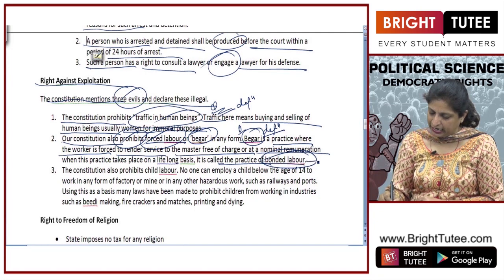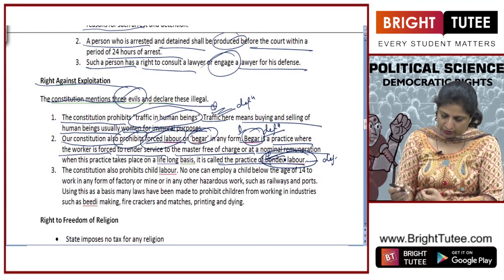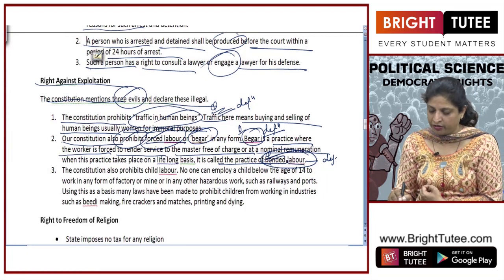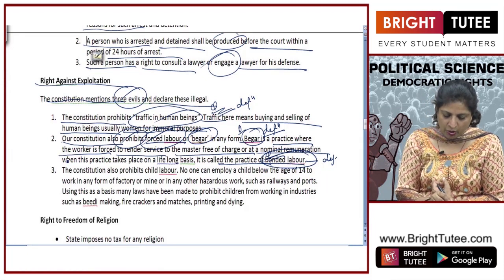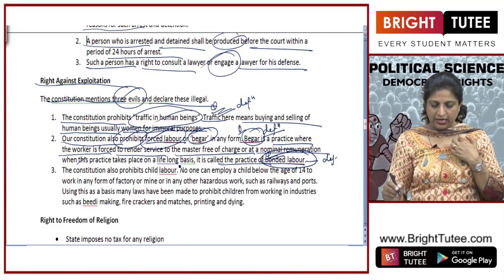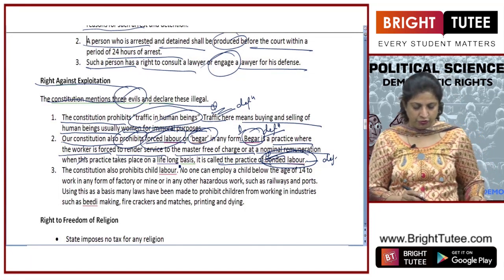So this word again can be asked as a separate question of 1 mark. What is bonded labor? When you write this answer, you will write like this: when the practice of begar takes place on a lifelong basis, it will be called bonded labor. So this is another evil which has been declared illegal by our constitution.